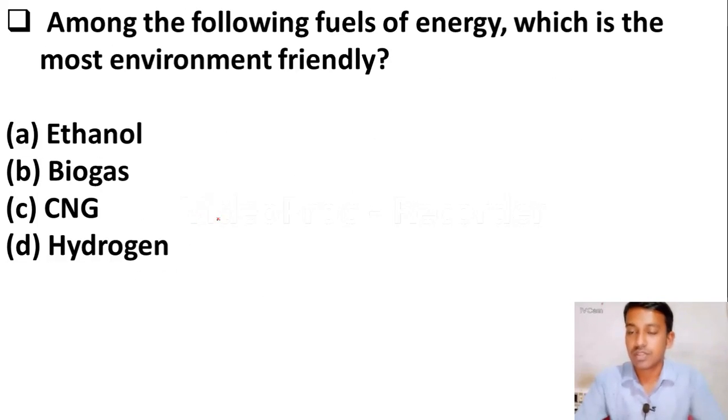The next question is, among the following fuels of energy, which is the most environment friendly? Option A ethanol, option B biogas, option C CNG, option D hydrogen. The right answer is option D, hydrogen is known as the environment friendly fuel.